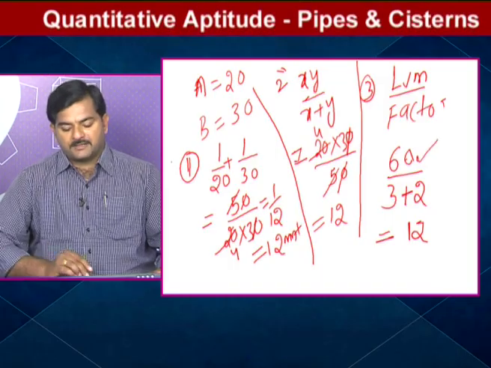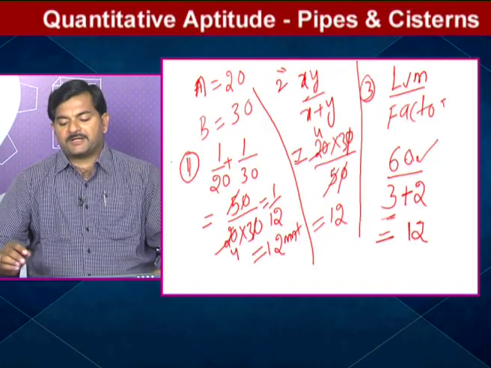And second, there is one formula, that is xy by x plus y. Where x equals 20 and y equals 30, I get the same answer. In the third case, LCM by factors. If you have an idea regarding this LCM by factors, then it is very easy.